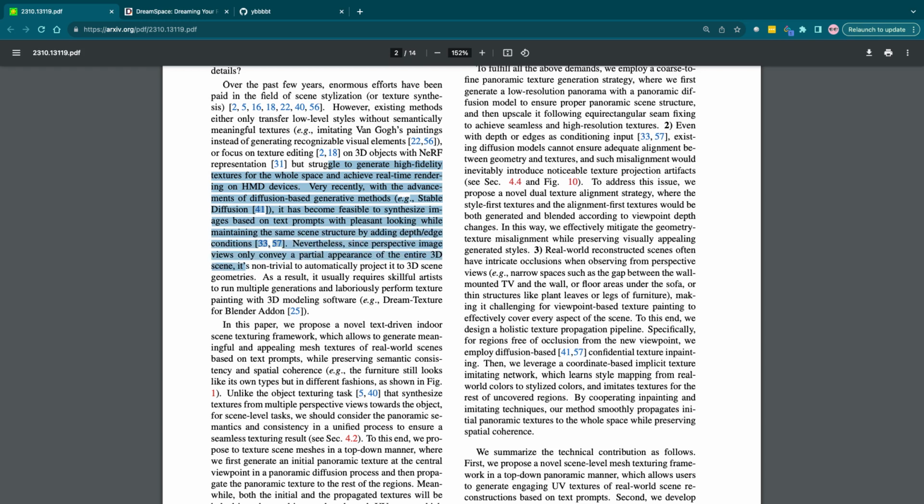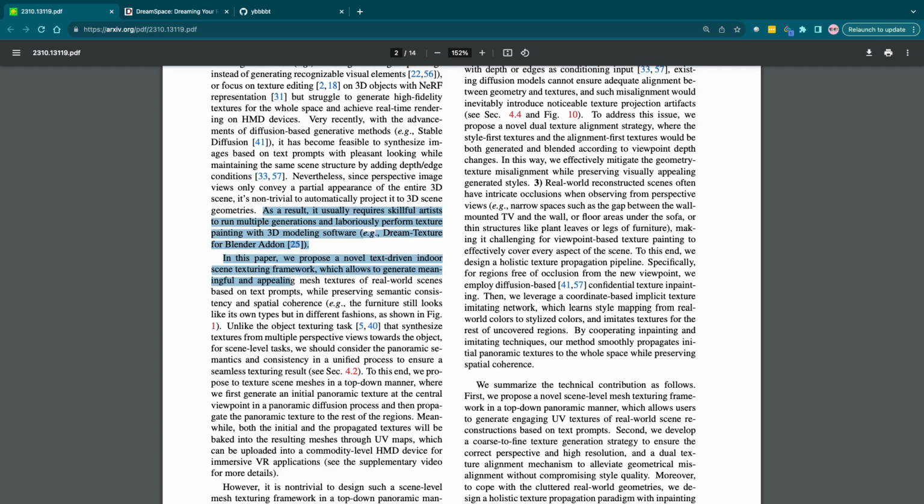Nevertheless, since perspective images only convey a partial view of the entire 3D scene, it's not trivial to automatically project them onto 3D scene geometries. As a result, it usually requires skillful artists to run multiple generations and laboriously perform texture painting with 3D modeling.